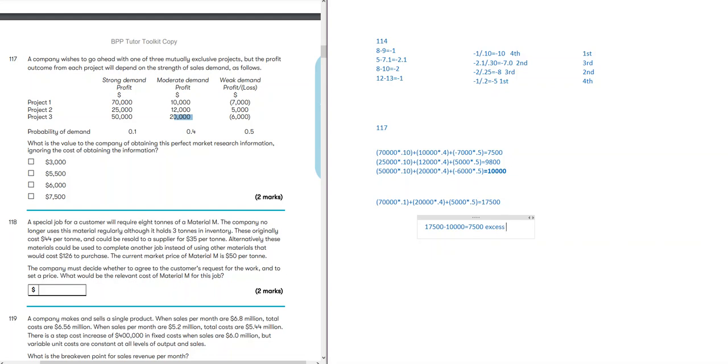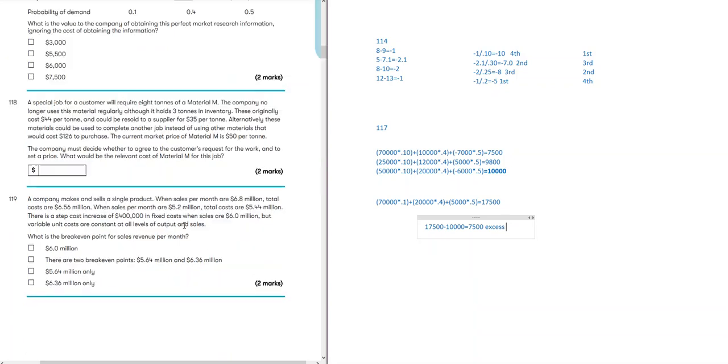What it simply means is that we should be willing to pay up to a maximum of 7,500. It doesn't mean we should pay 7,500. This is the maximum limit. Okay, next.